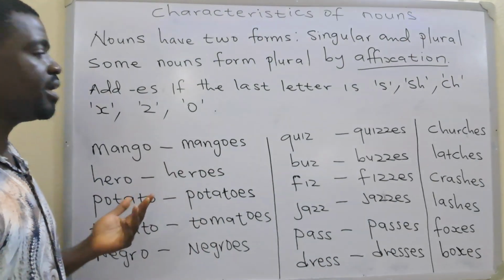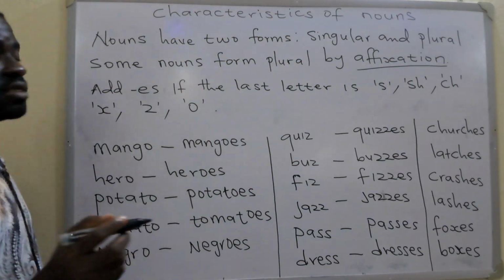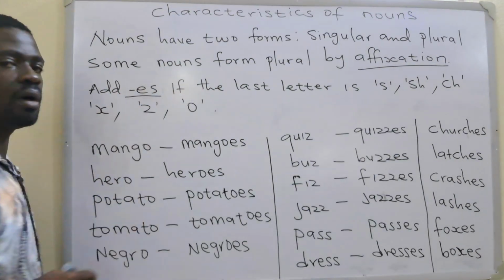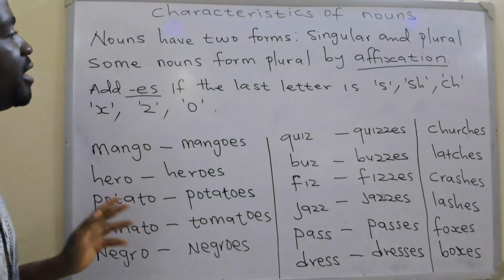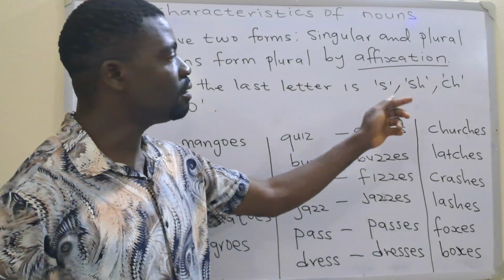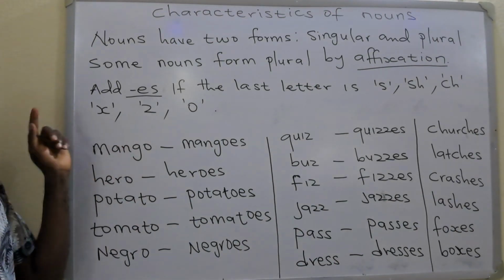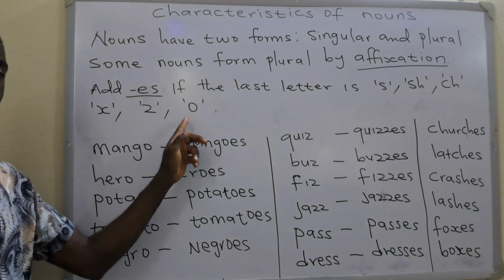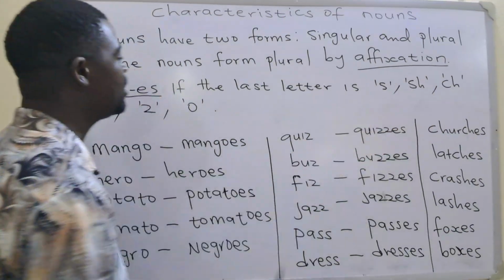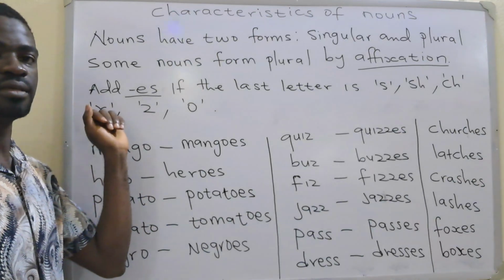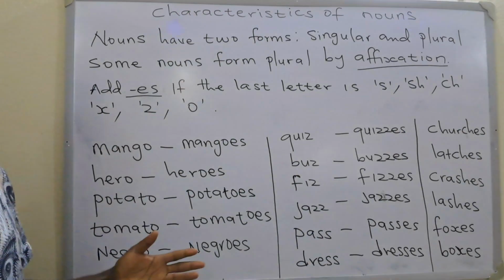Here, we're going to look at how else you can make plural forms of nouns through affixation. You can add this bound morpheme, ES, to your noun if the last letter of that noun is S, SH, CH, X, Z, or O. If your noun ends in any of these letters, you simply add the morpheme ES to that noun to form the plural.